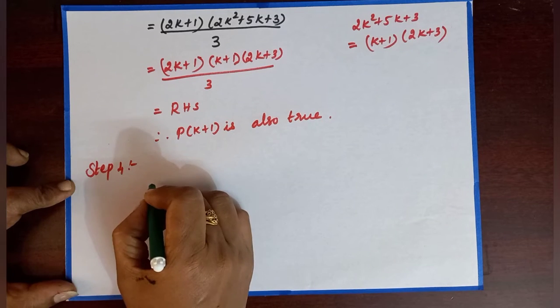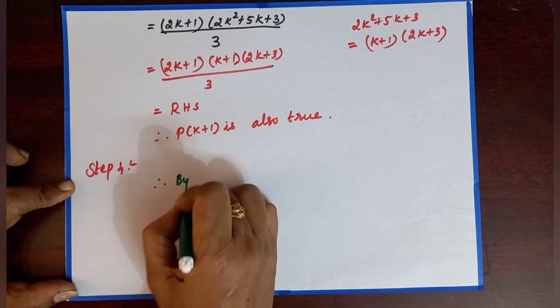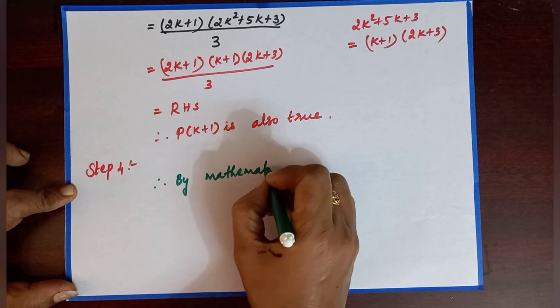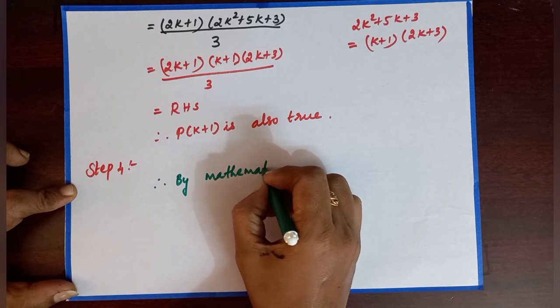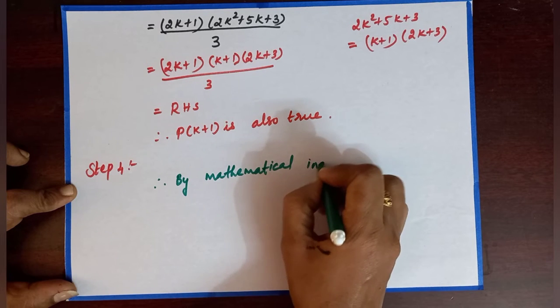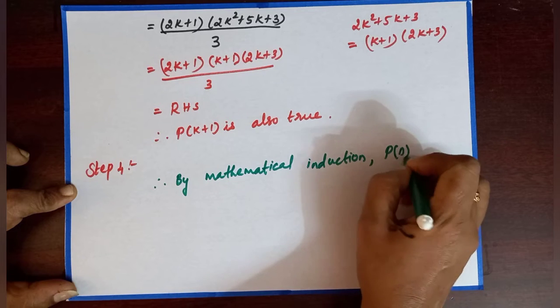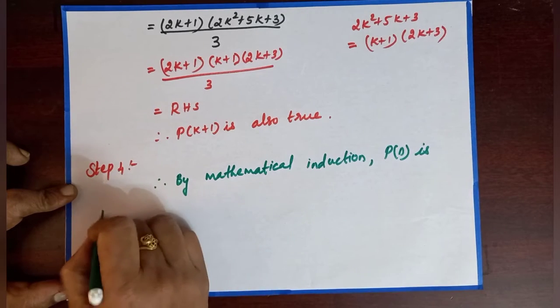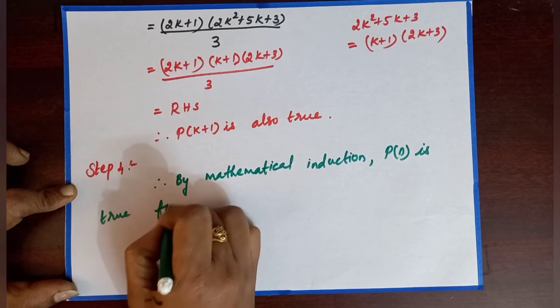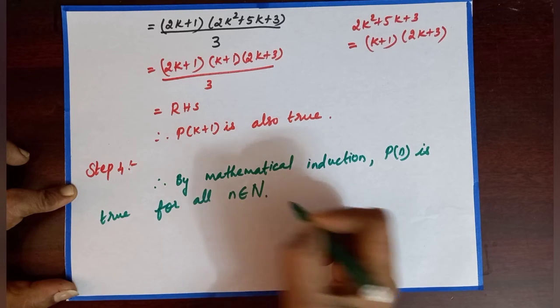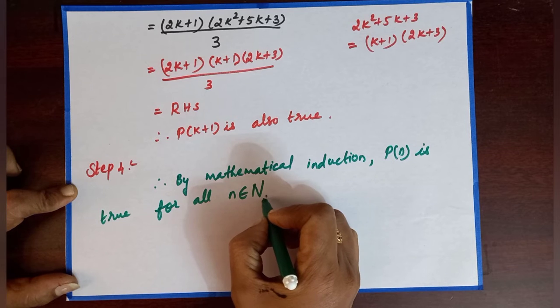Therefore, in step 4, by mathematical induction, P of n is true for all n belongs to capital N. That is, N stands for natural numbers.